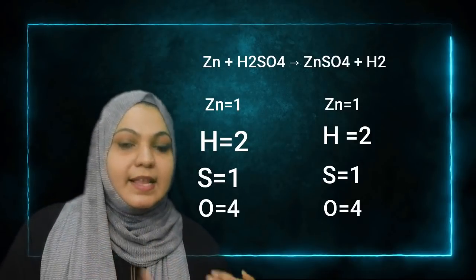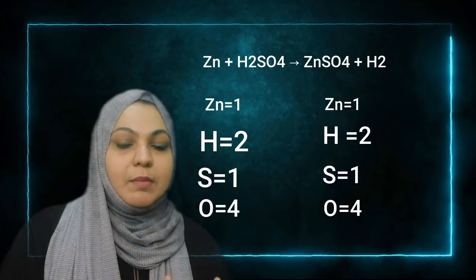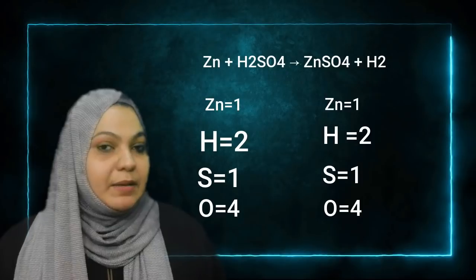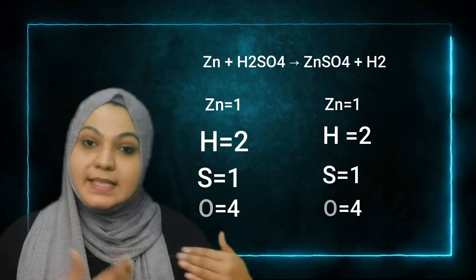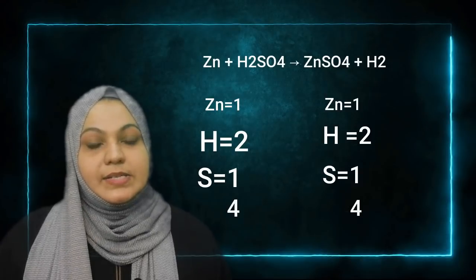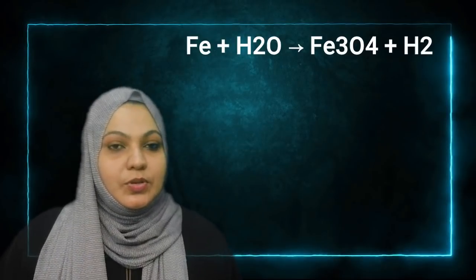So on the left-hand side and right-hand side you can see the total mass of the reactants and products are the same. So that means this equation is balanced. Let's try to solve another equation: Fe plus H2O gives Fe3O4 plus H2.